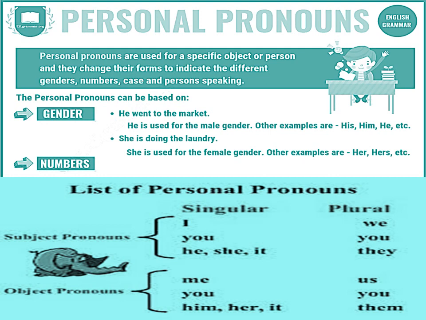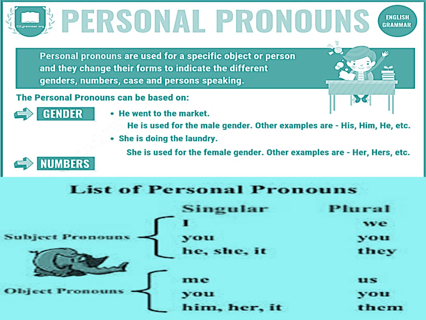There are different kinds of pronouns, children. But in today's class, we are going to learn about 3 kinds of pronouns. The first one is the personal pronoun. So what does the word personal mean, children? You all know personal is that which is specific for that person, that thing or object. So personal pronouns talk about that person only, that object only, or that animal only, that thing only, that belongs to that person's information only. That is called a personal pronoun.